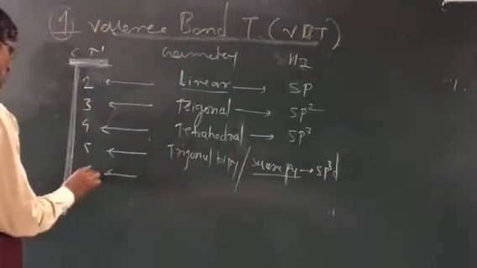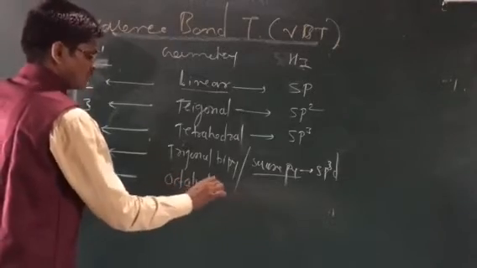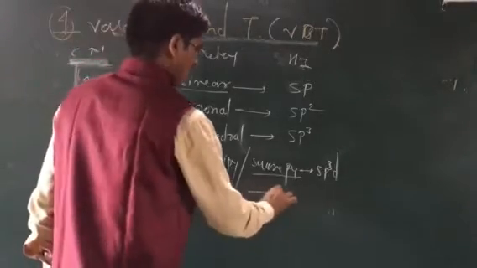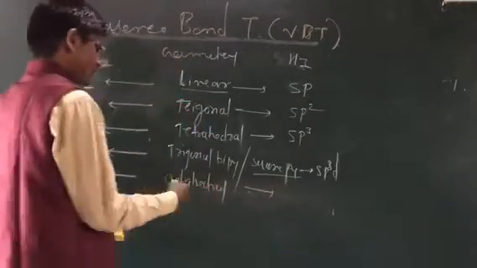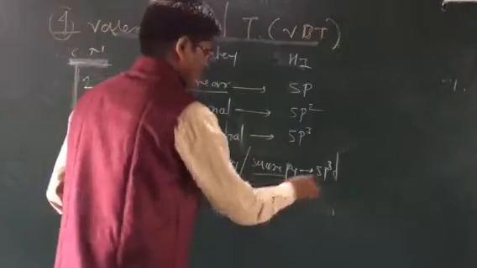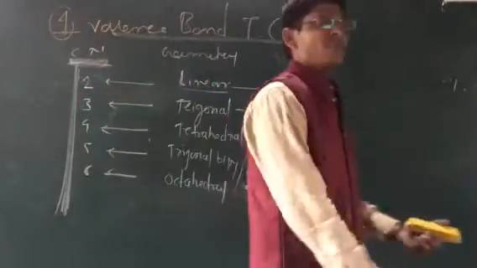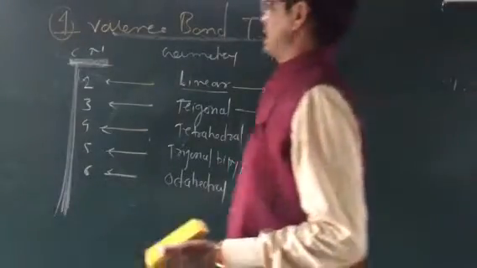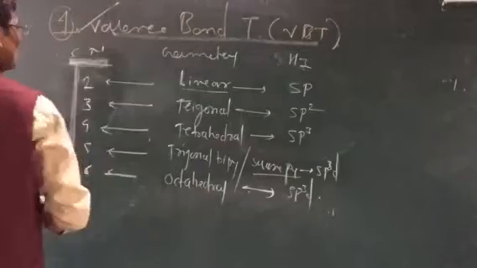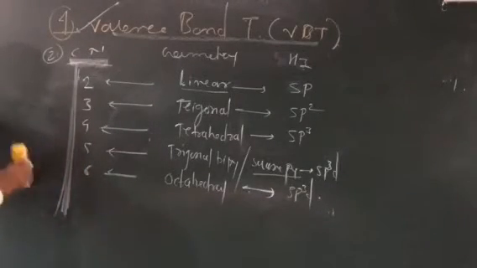If the coordination number is 6, the geometry is octahedral, and there is another geometry, the square bipyramidal, with sp3d hybridization. So this is the simple concept told by Pauling, Heitler and London according to the valence bond theory. This is postulate number 2.